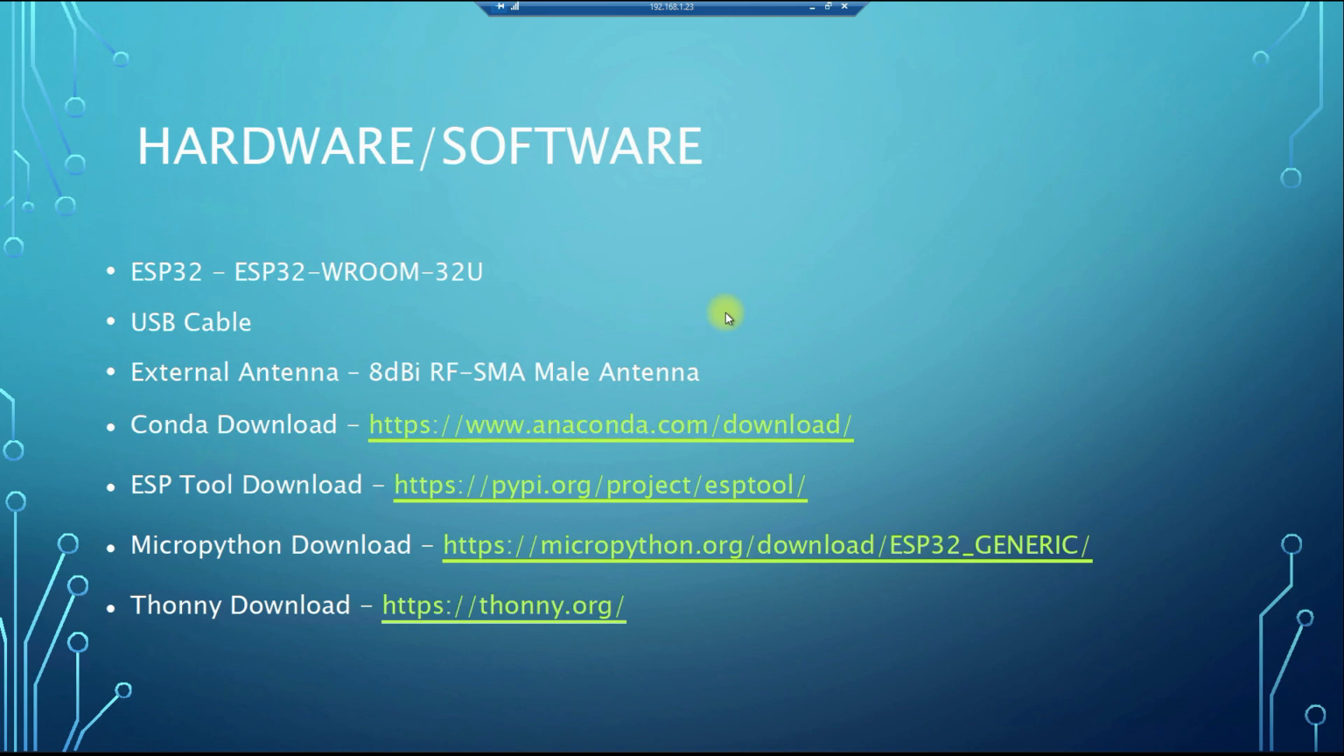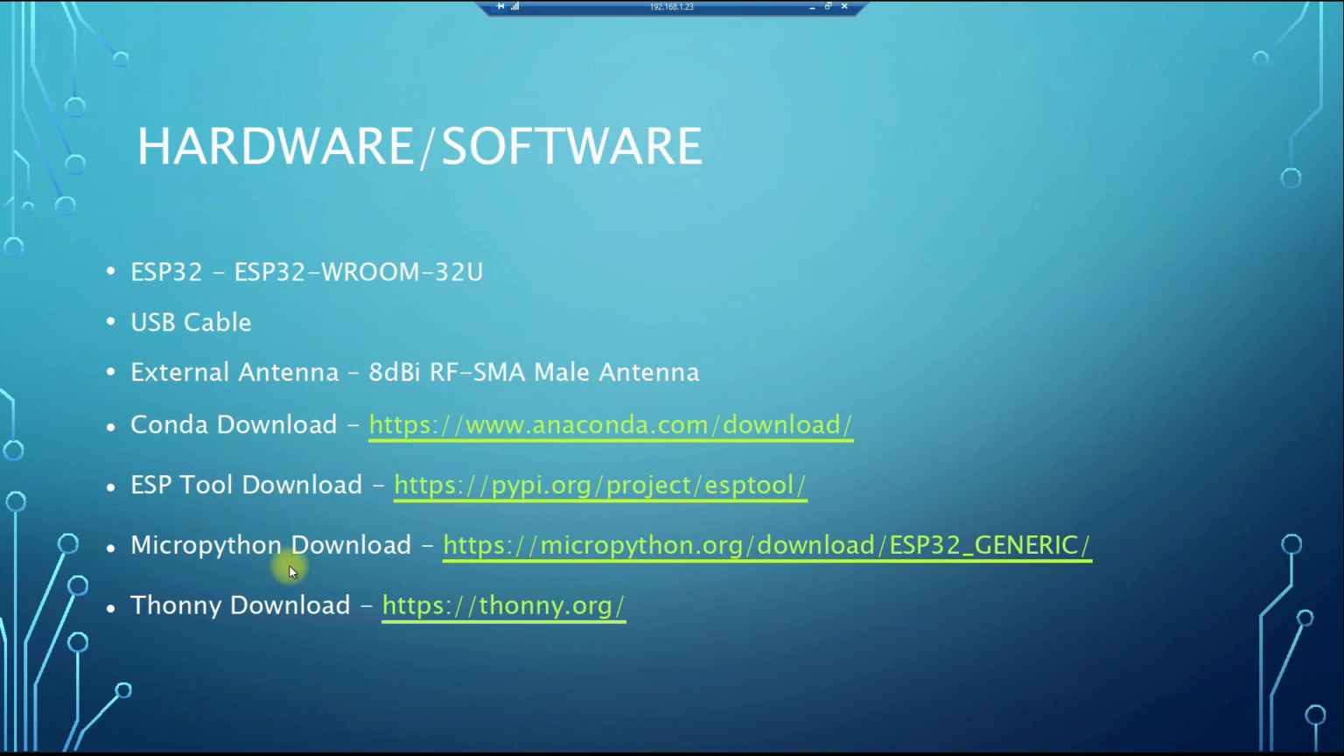And in this demo, we are going to be downloading Conda. I prefer to do as much work as possible in a virtual environment so I don't contaminate my main system. And when I'm done, I can just delete the virtual environment and remove all of those utilities from my system. We'll also be using the ESPTool to erase the microcontroller and to install Micropython.